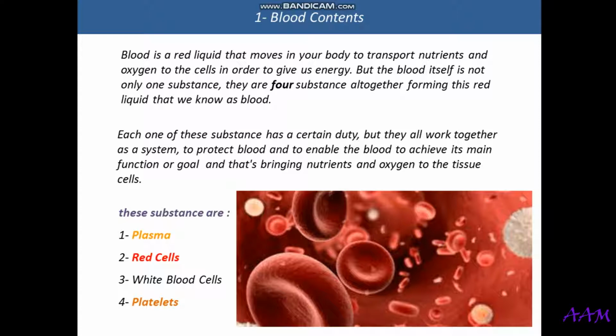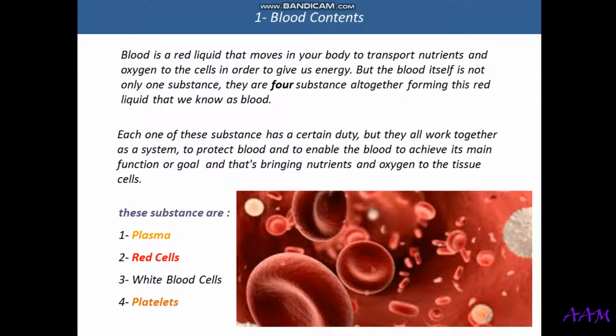And I call them not the main duties. The duties that the other substances perform in the blood are just like supporters for the red cells. They protect the red cells so they can perform their function. So what are these substances? There is the plasma, the red cells, the white blood cells, and the platelets. All these four substances together form the blood.